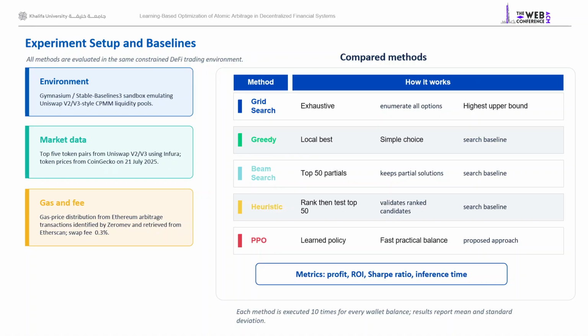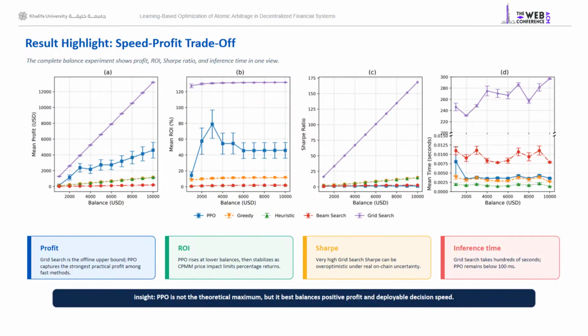In the experiment, we compare PPO against 4 search-based baselines. Grid search is exhaustive. Greedy selects the local best options. Beam search retains only the best partial paths as it builds the triangle loops. The heuristic method ranks candidates first and validates the top options, and the same main metrics are reported: profit, ROI, share ratio, and the inference time. We developed the whole experiment using the Gymnasium and Stable Baselines libraries.